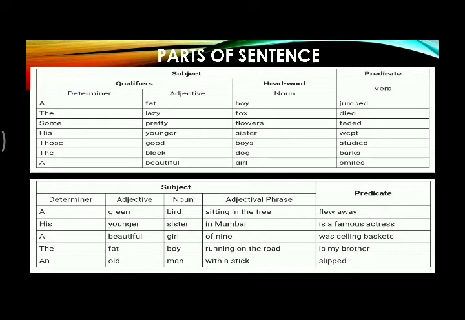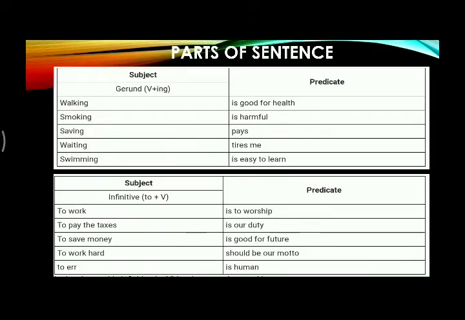Sitting in the tree, it is a phrase. It is an adjectival phrase because this plays the role of an adjective. Flew away, predicate. So the sentence may be longer, but the parts will be the same.